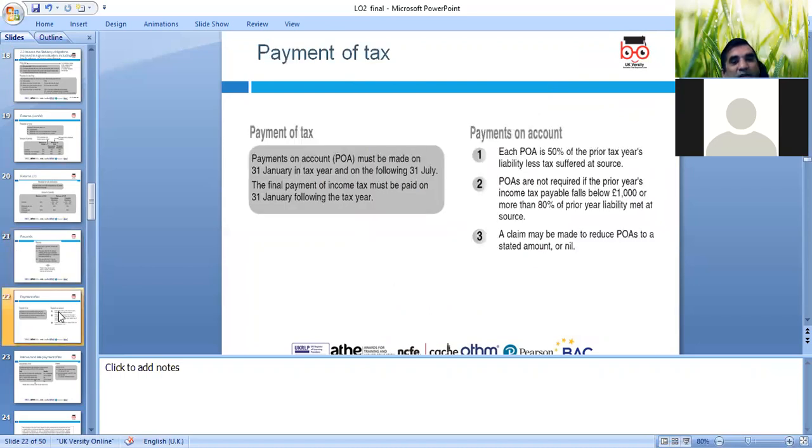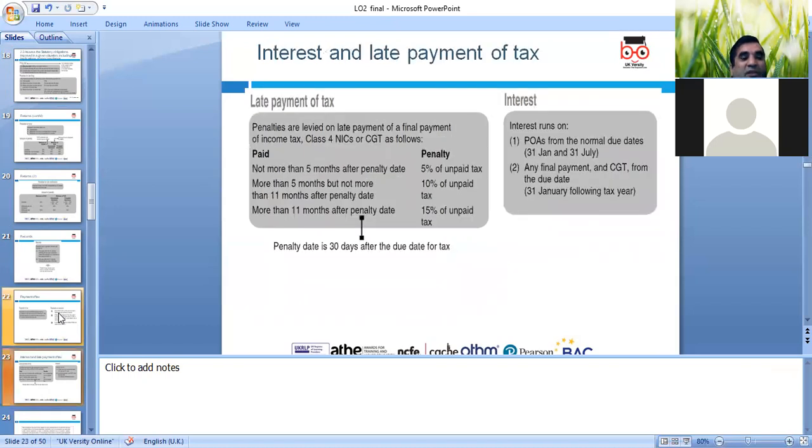Okay. Payments on account must be made on 31st January in the tax year and the following 31st July. The final payment must be made on 31st January following the tax year. And you all know the payments. If we don't do it, what penalties can there be? We always need to look at interest and late payments.